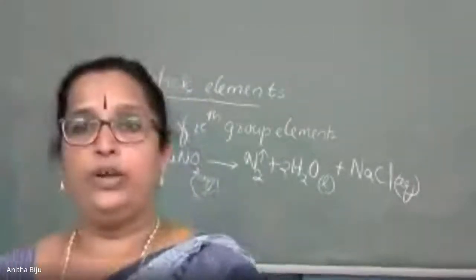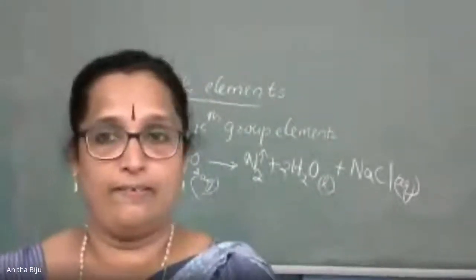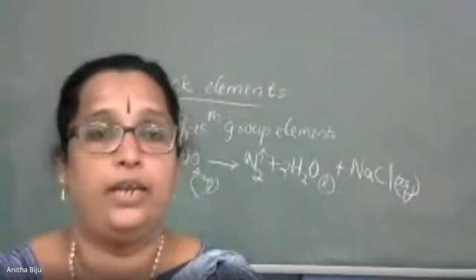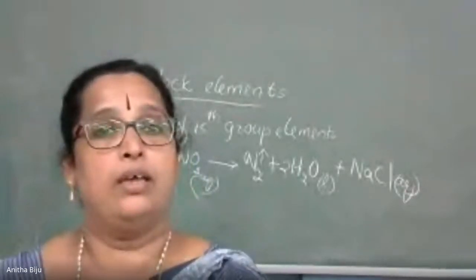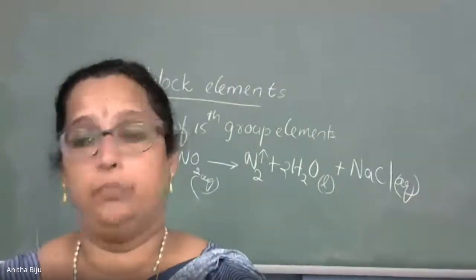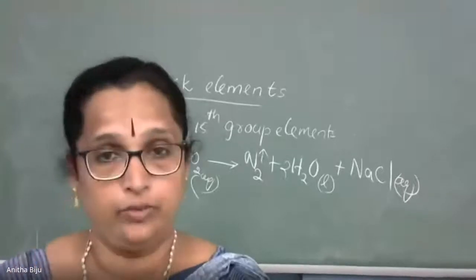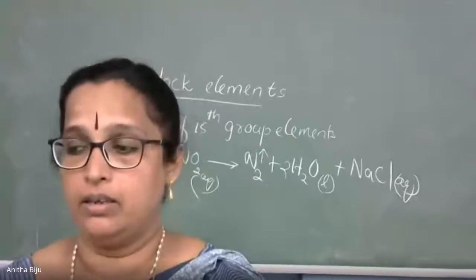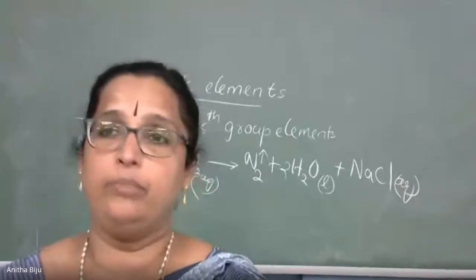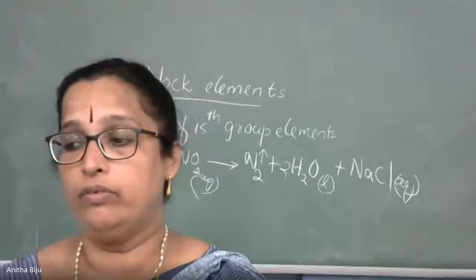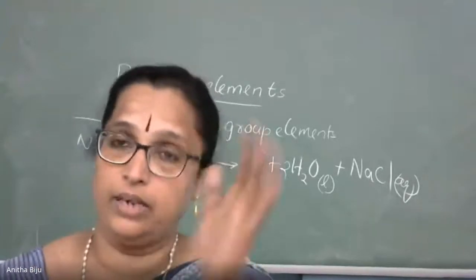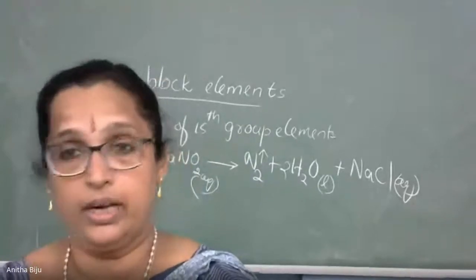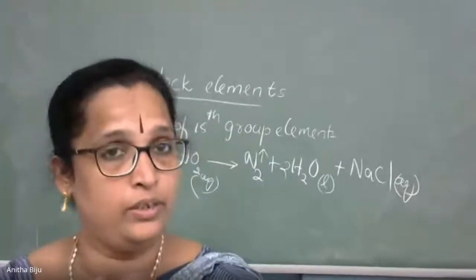Now 1 minute is over. Try to write the balanced equation. NH4Cl plus sodium nitrite NaNO2 gives dinitrogen, N2, plus water plus sodium chloride. Balance it: 2 will be added to water. So it is balanced. This is the equation related to laboratory preparation.